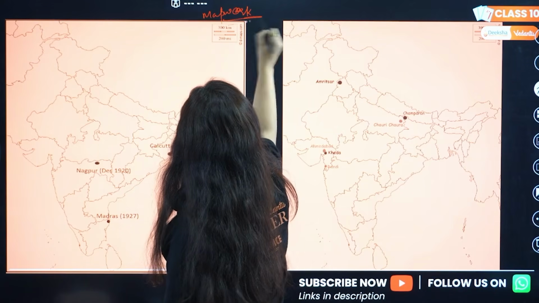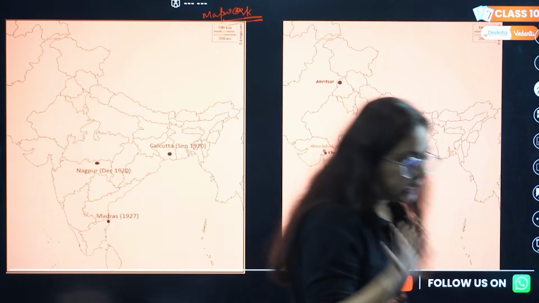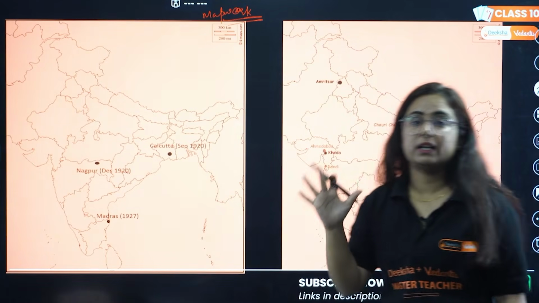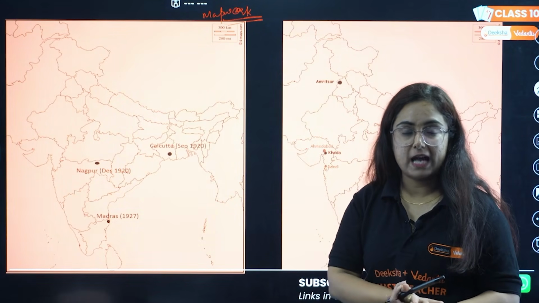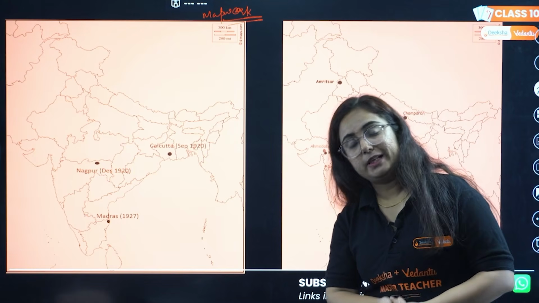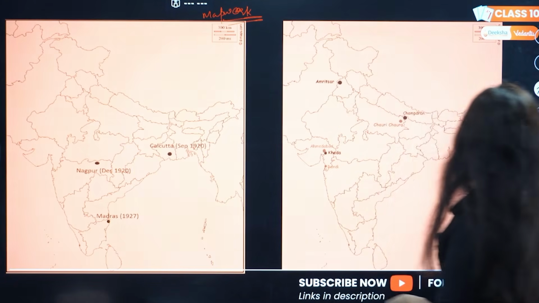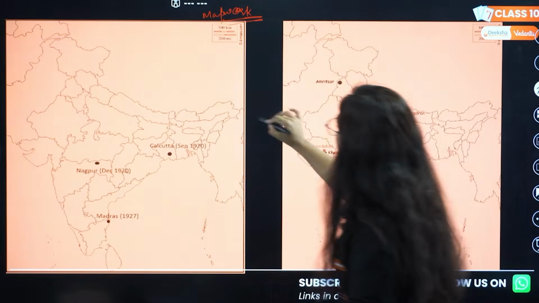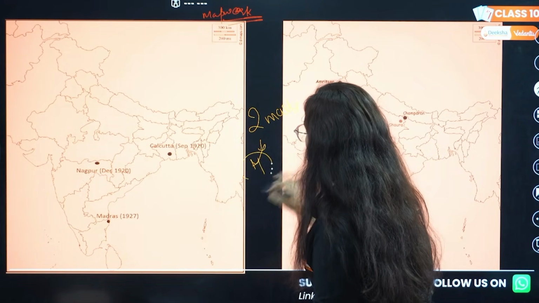Map work is very important. It comes for how many marks? 5 marks. I am adding all the maps which are required by you, important for you in this preparation, in this PDF. Just go through it, learn them. Your 2 marks will be secured for map work through this history map work. How many marks? 2 marks from history.